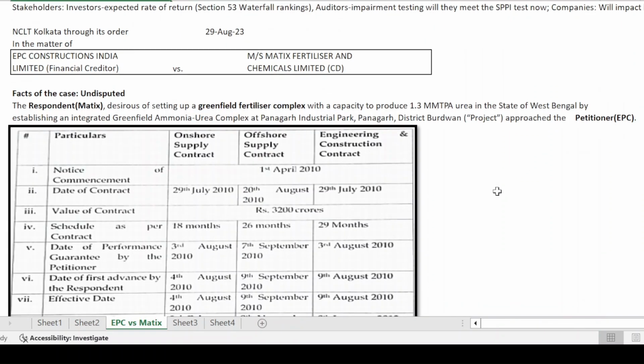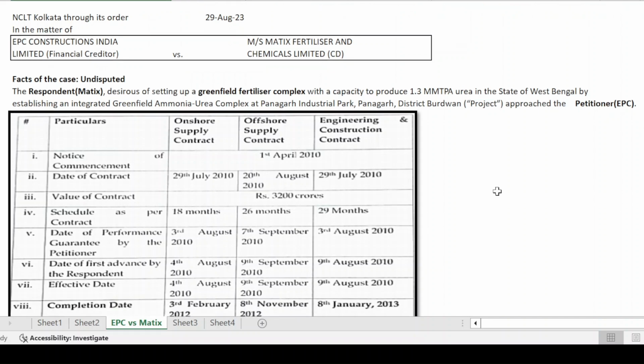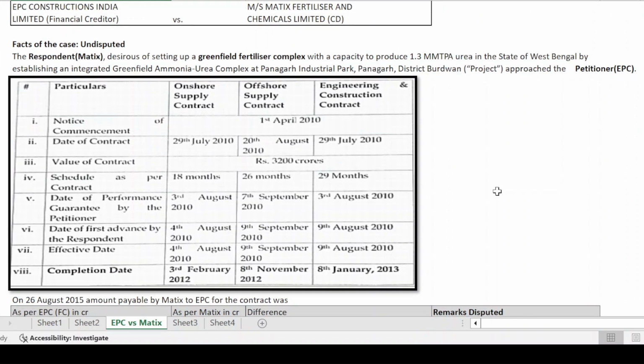So the respondent, that is Matix, wanted to build a greenfield fertilizer complex and approached EPC, that is the petitioner, in this regard. They both entered into an EPC contract. The total value of the contract was 3,200 crores. This contract had to be completed by 2013.